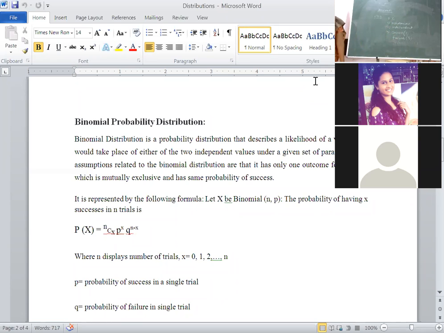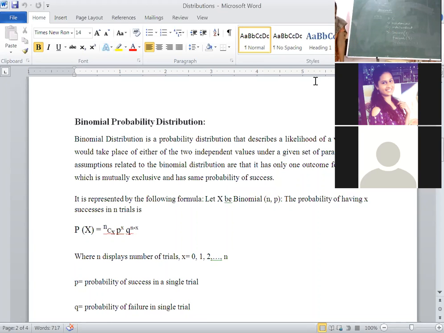Third, all the trials are independent. You know the independent event definition: the probability of happening of the first event does not depend upon the happening of the second event. Throwing a die, the first time I got the outcome 6. Again I threw a die, I got 6. That means the occurrence of the first event does not depend on the occurrence of the second.